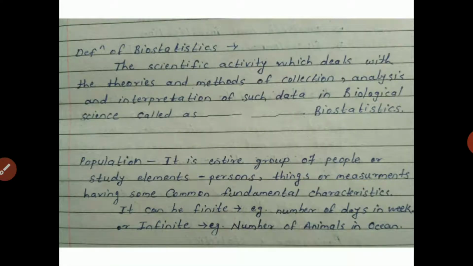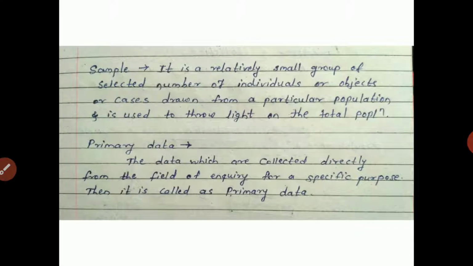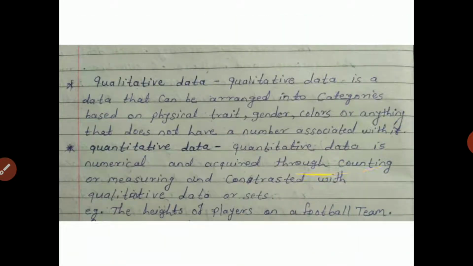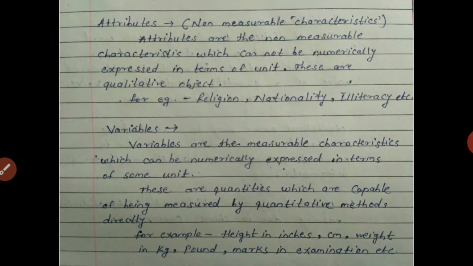This is the definition of biostatistics: population, then sample, primary data, secondary data, then qualitative and quantitative data, parameter and statistics. So let's begin with the attributes. So attributes are non-measurable characteristics which cannot be numerically expressed in terms of unit.